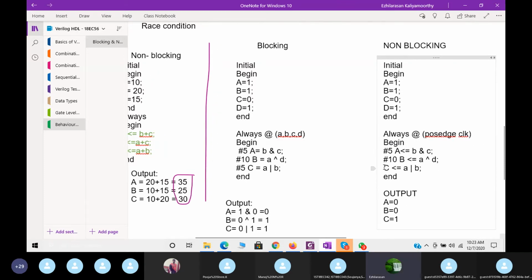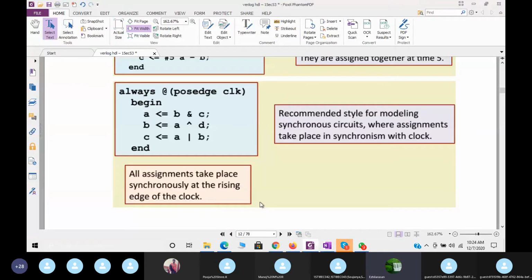Next, #5. You can write it like this also. Delays are permissible inside the always statement, and even inside the initial begin statement. Let us see one more example. The very important thing: non-blocking assignments.